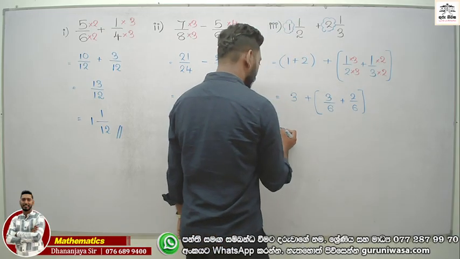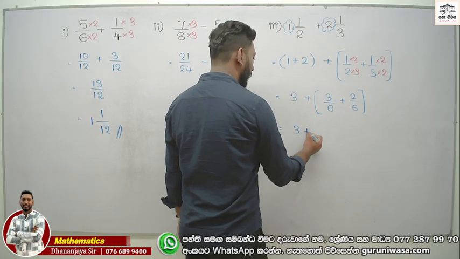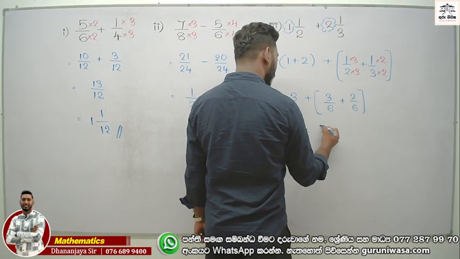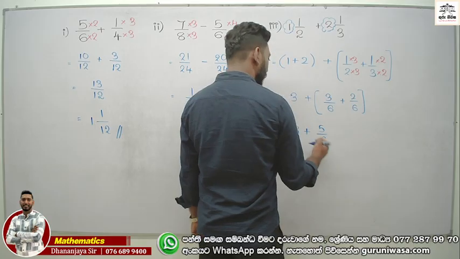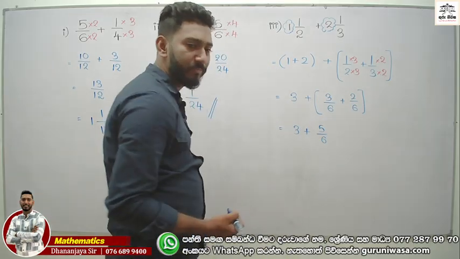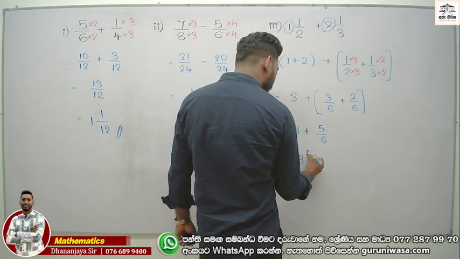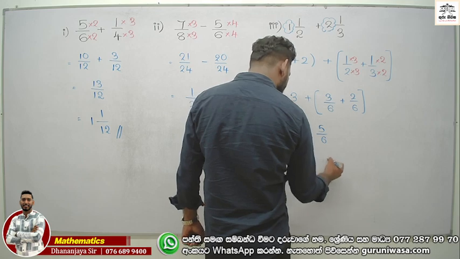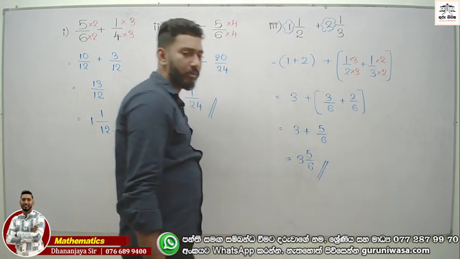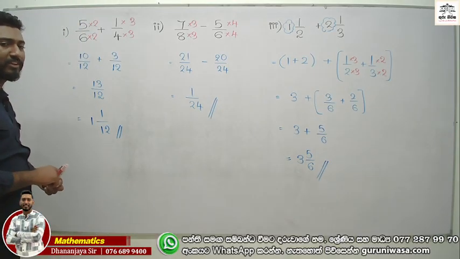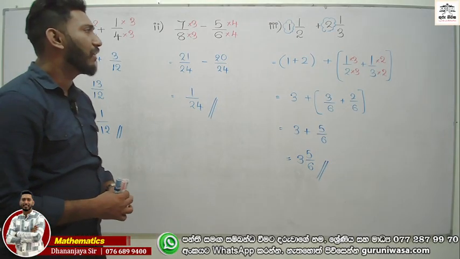Now 3 plus 2 is 5 over 6. Now 5 over 6 is a proper fraction. Now the final answer becomes the mixed number 3, 5 over 6. Now, these are the answers for our paper.